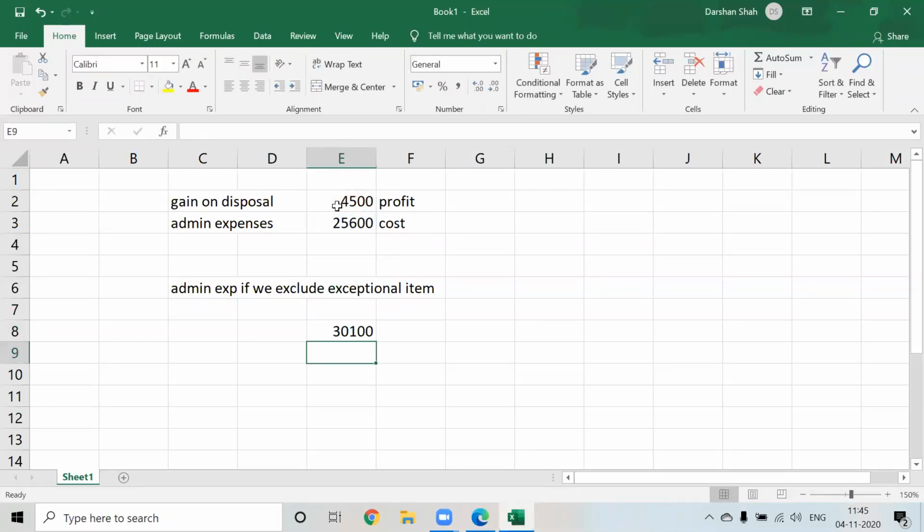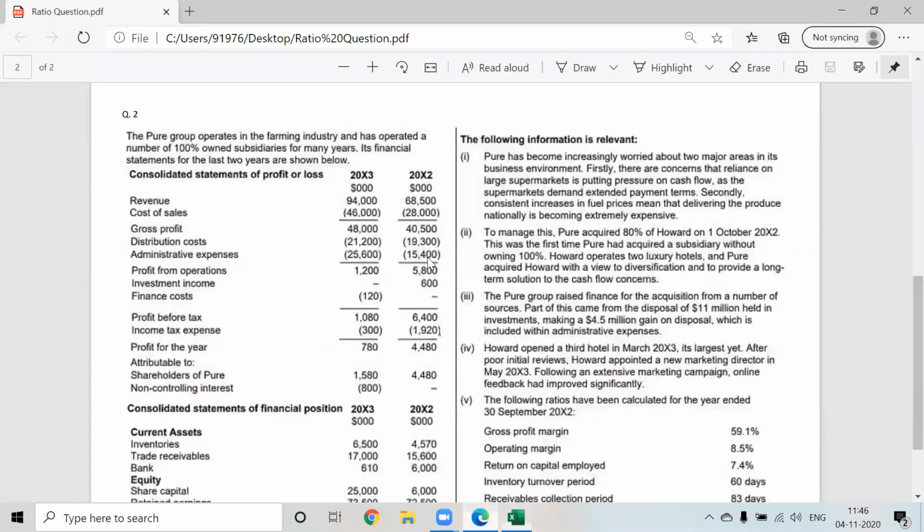So now, if we ignore the exceptional item, and we always ignore the exceptional item, admin expenses would have been 30,100 as compared to 15,400. So can I say admin expenses have almost doubled? Correct?